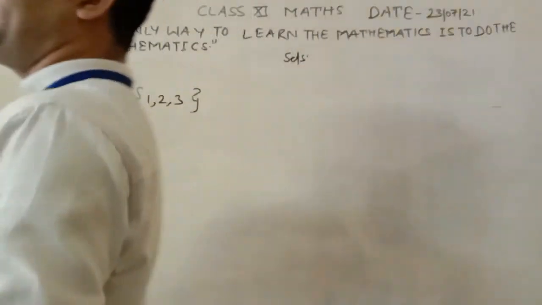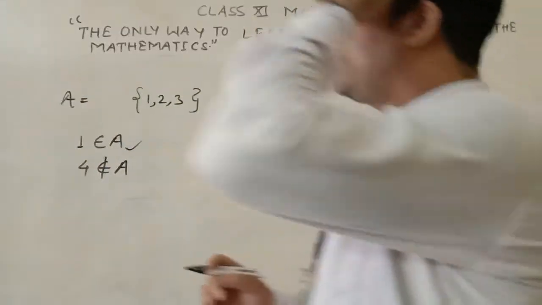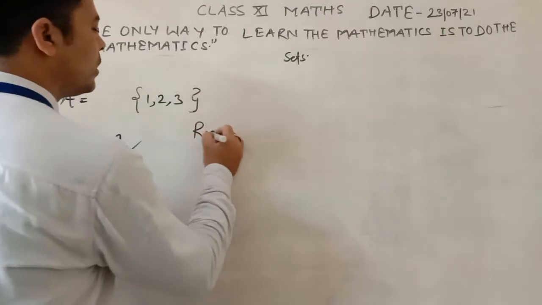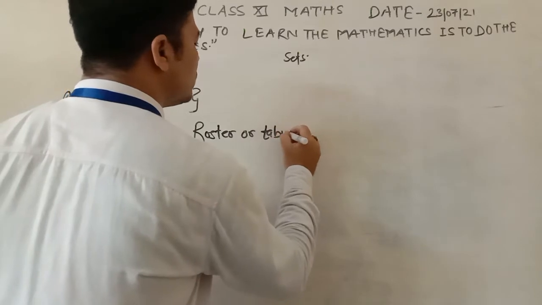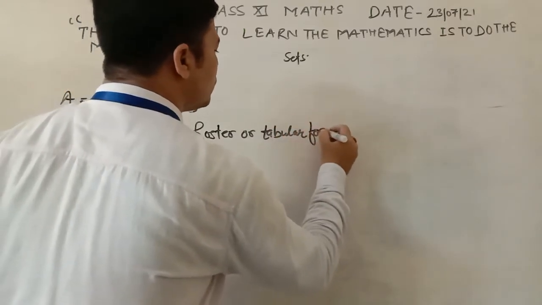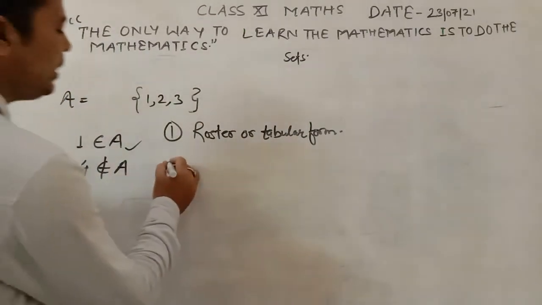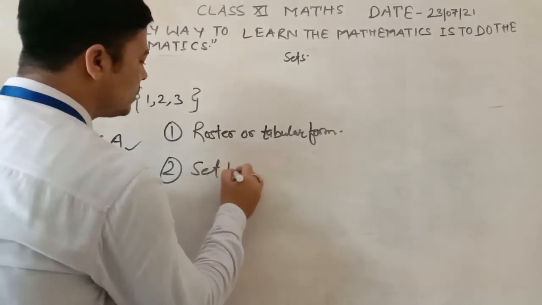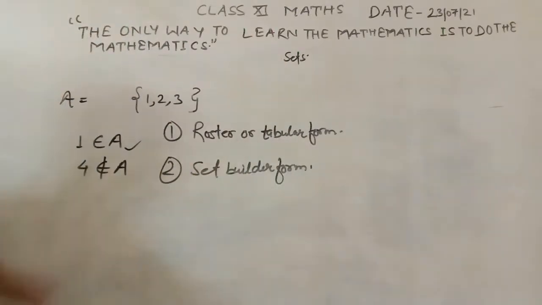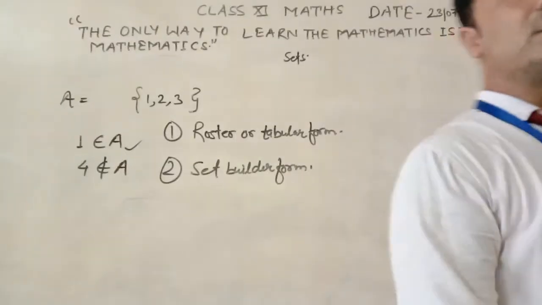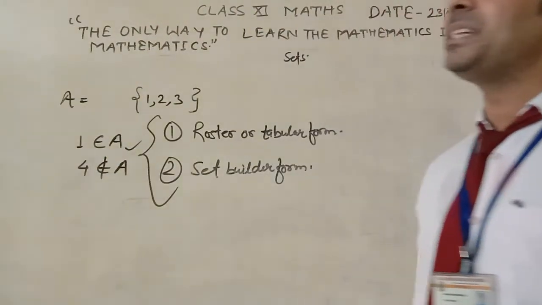Now there are two methods to represent our sets. First one is known as the roster or tabular form, and second one is known as the set builder form. There are two methods to represent a set.